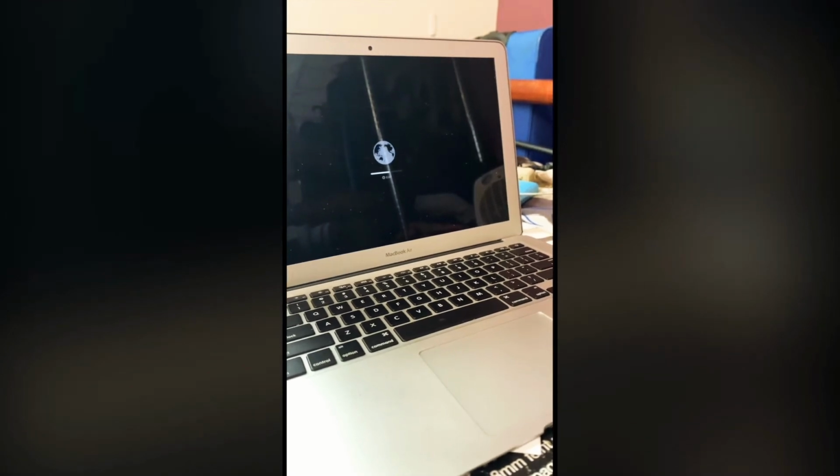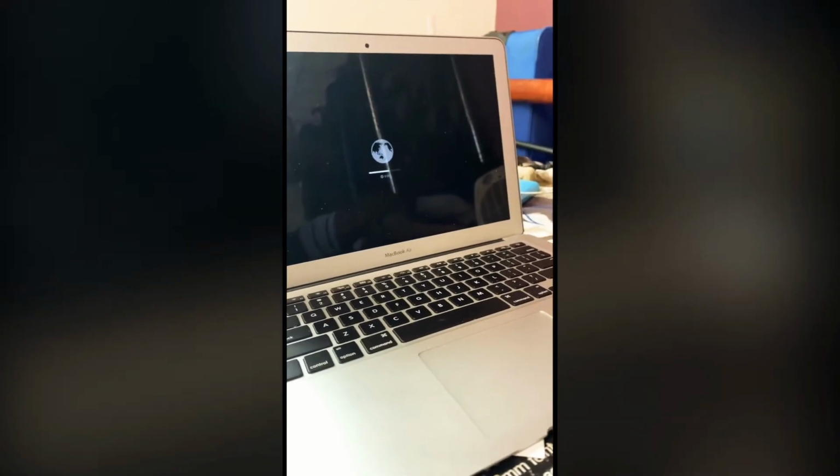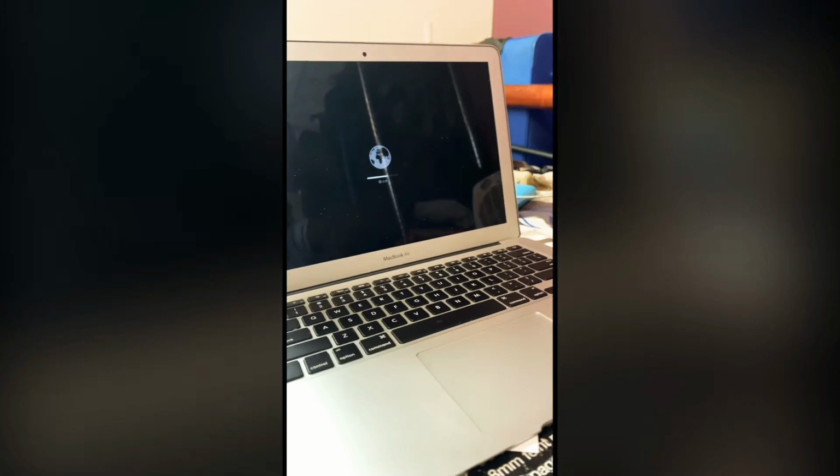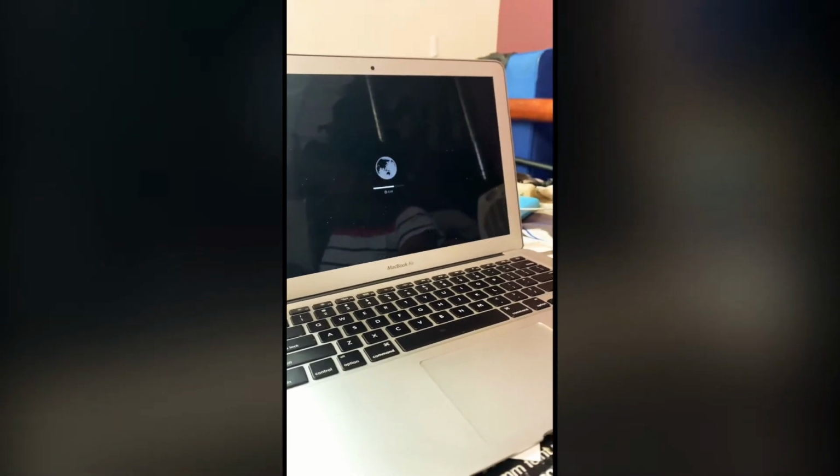Checking the instructions on the Apple support website. Here's the globe symbol, and waiting for it to move on. Waiting for the Apple sign to show up. Once the Apple logo comes up, then we can move to the Disk Utility window. I can just show you, just wait for a couple of seconds or maybe minutes depending on the PC.